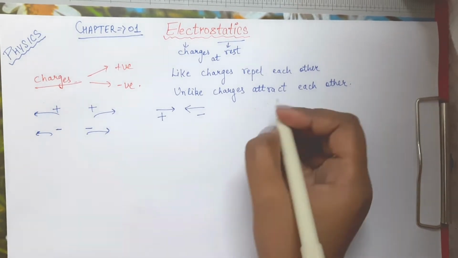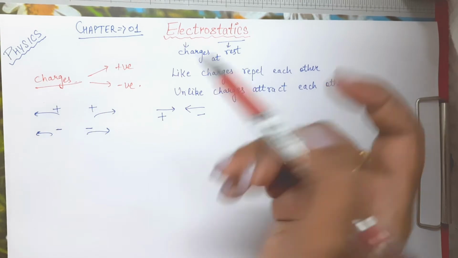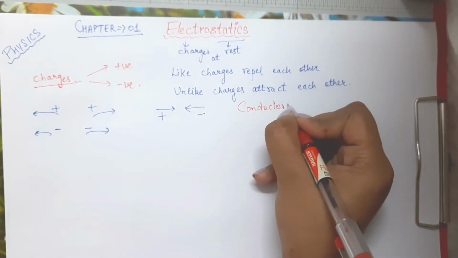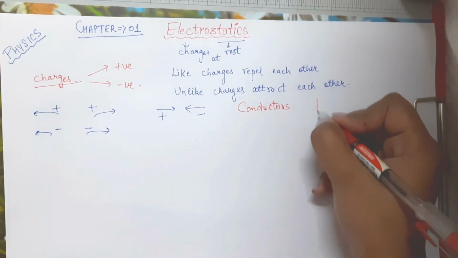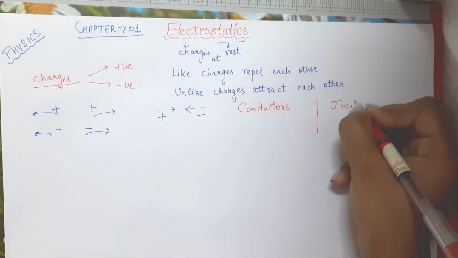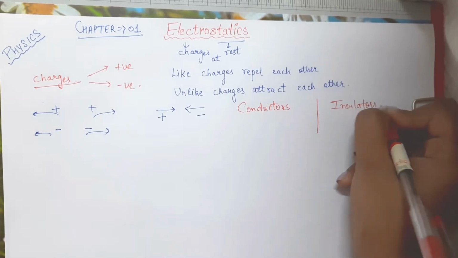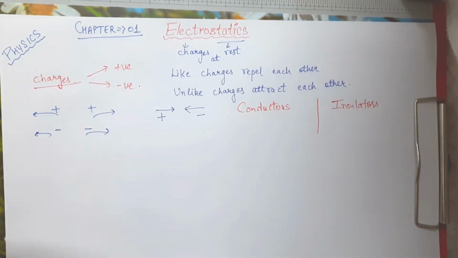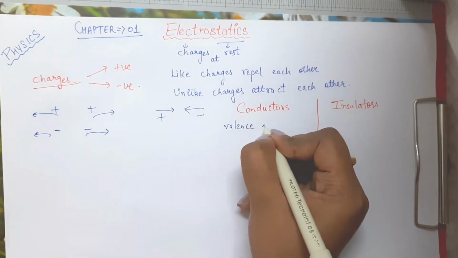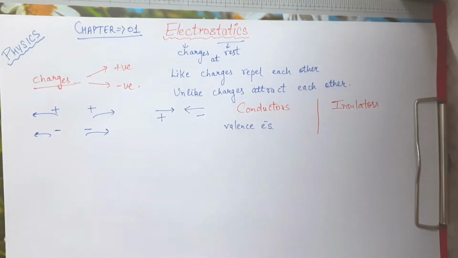Now one more thing about conductors and insulators. We need a very basic knowledge about conductors and insulators. We are not going into detail, but one thing which you should know is that the valence electrons are the electrons present in the outermost shell.